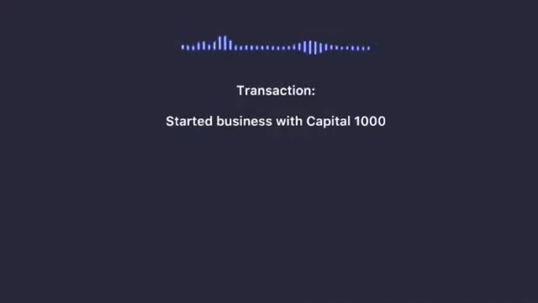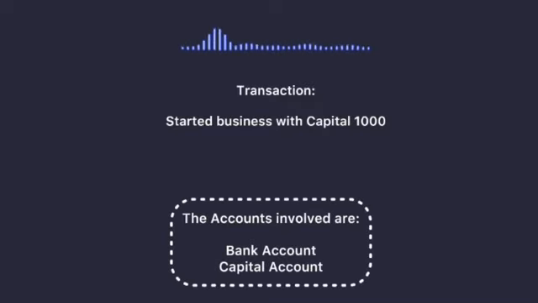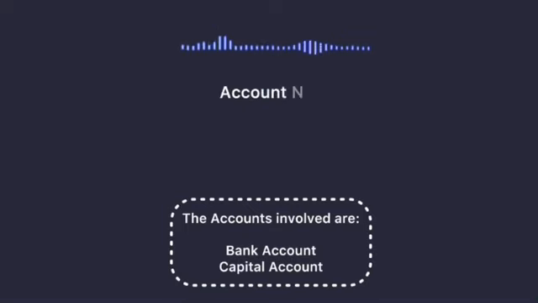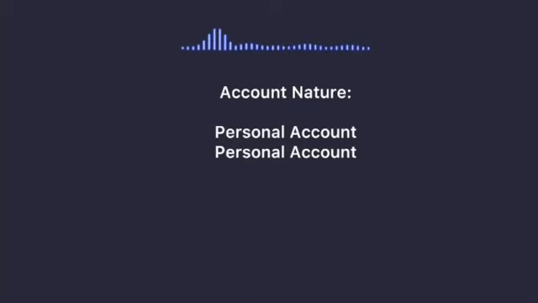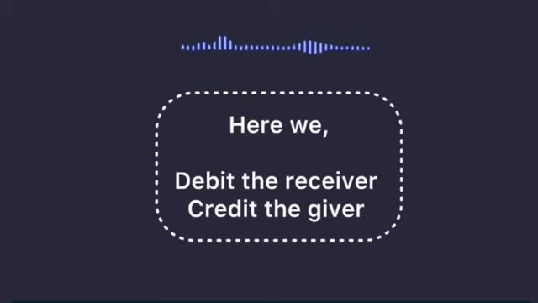Transaction 1. Started a business with a capital of 1,000. Does not matter which currency it is. We know the accounts here are a bank account and a capital account. And the type of account is that both of these are personal accounts. A bank and capital are both personal accounts. Here we debit the receiver and credit the giver. In this case, the receiver is the bank and the giver is the capital account.